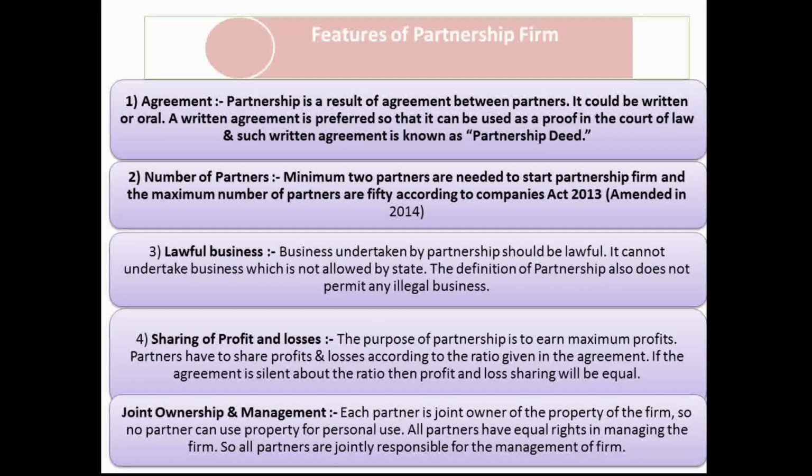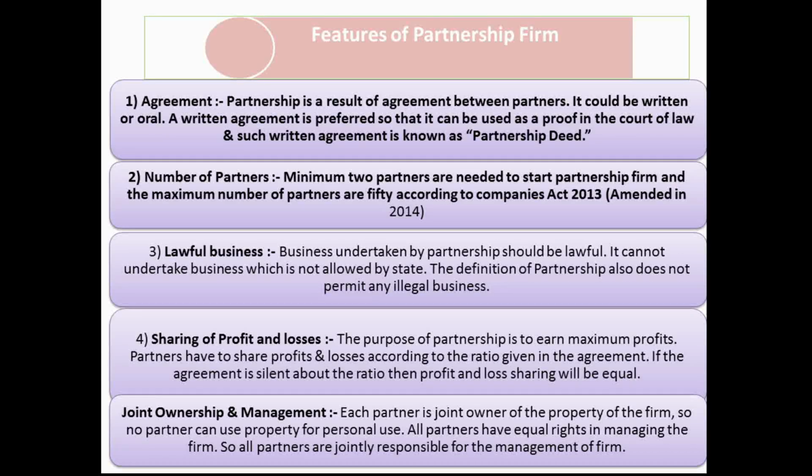Joint ownership and management. Each partner contributes capital, that is why they are the owners of the partnership firm. They jointly manage the business of the partnership firm because they all have contributed capital. So they are the joint owners of the property of the firm, and nobody can make use of the property of the partnership firm for personal use. All are jointly the managers of the partnership firm, so all have an equal right to participate in the management.